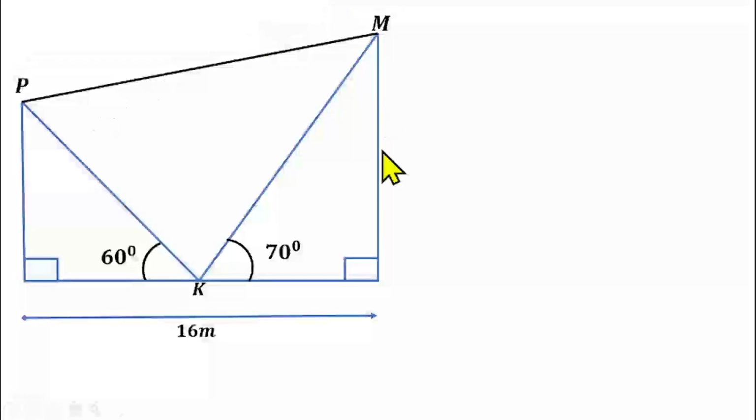So this is the diagram we got before, and our aim is to find the distance MP. All we need to do is tidy up the diagram before we can solve the question. We are told that this point K is at the middle of the distance between the two poles, and the distance between the two poles is 16 meters.